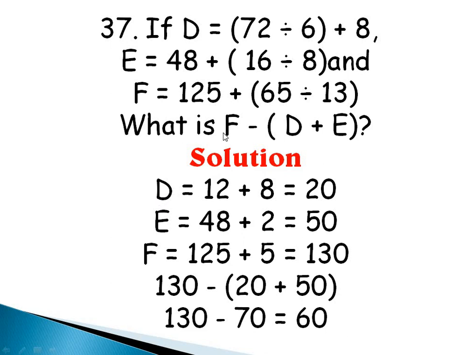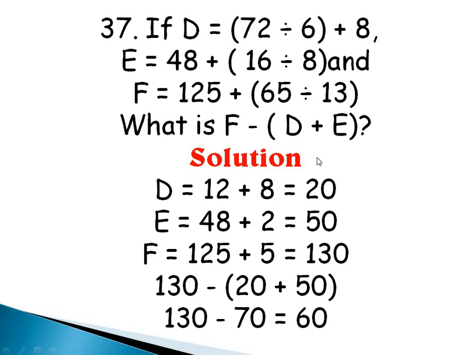D is equals to, what is 72 divided by 6? That's 12. So 12 plus 8 will give me 20. And then here I have 16 divided by 8. 16 divided by 8 is 2. So 48 plus 2 will give me 50. And then I have 65 divided by 13. 65 divided by 13 will give me 5. And then 125 plus 5 will give me 130.